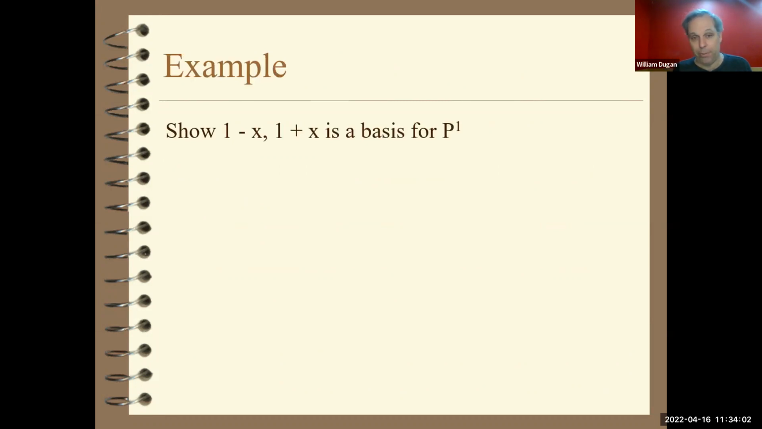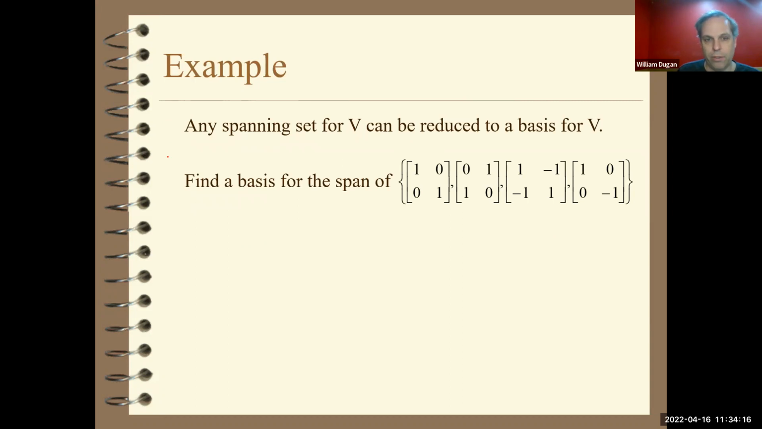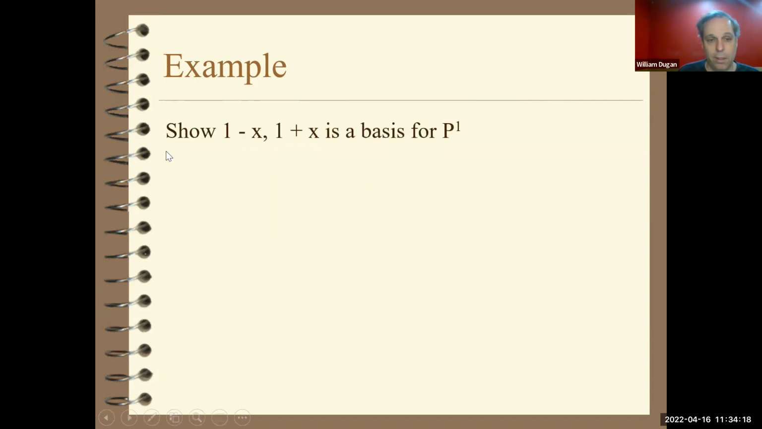So for example, I'm going to show you right now that these two vectors are a basis for P1. It's incredibly easy to do. I'll call these vectors, for a minute, P and Q. The vector P of X will be the vector 1 minus X, and the vector Q of X is going to be the vector 1 plus X.